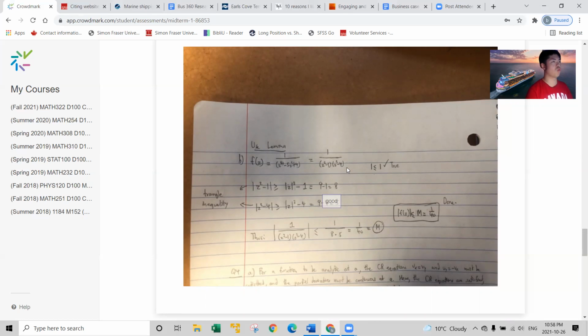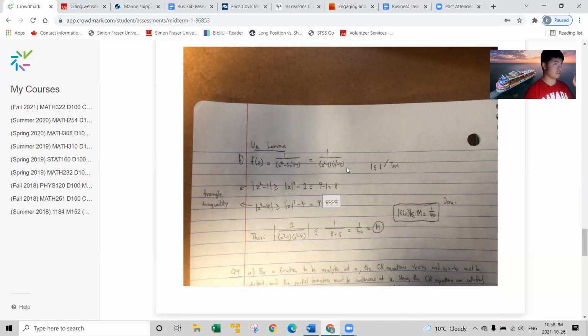By the triangle inequality, remember how the triangle inequality says that the absolute value of a plus b is less than or equal to the absolute value of a plus the absolute value of b? Well, the reverse triangle inequality is also true: the absolute value of a minus b is greater than or equal to the absolute value of a minus the absolute value of b.